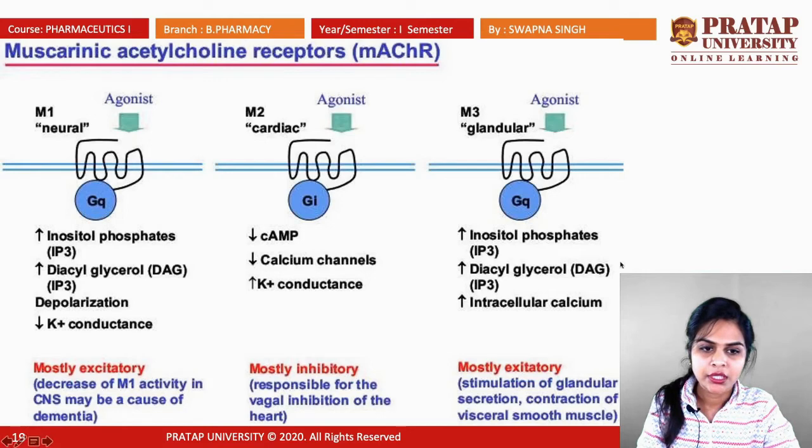Okay, M3 also shows agonist action, and mostly this is an excitatory kind of receptor. They increase the IP3 DAG pathway and increase the calcium channel. Stimulation of glandular secretion and contraction of visceral smooth muscles.